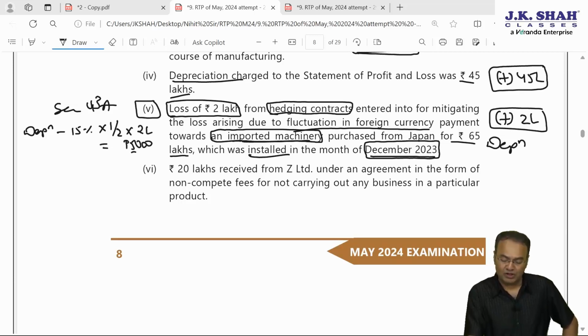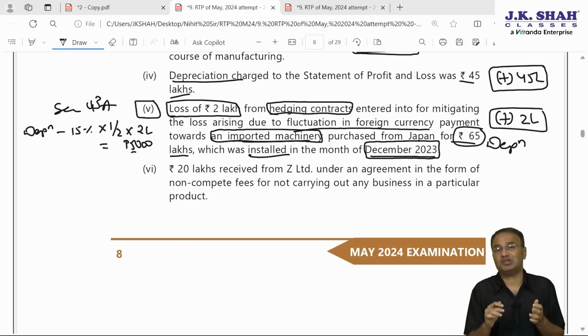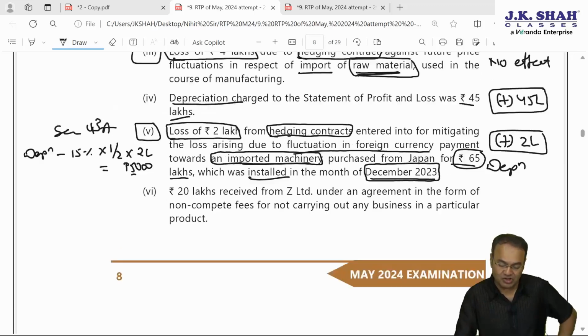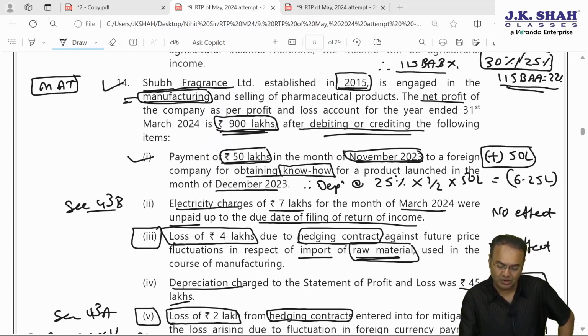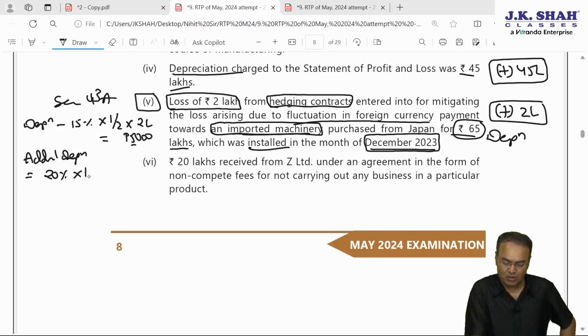Now we don't know whether depreciation on this 65 lakhs has been claimed or not. If depreciation on the 65 lakh is not claimed, 65 is not debited to P&L, but whether depreciation on 65 is claimed or not, we don't know. Since associate is into manufacturing, therefore additional depreciation will also be allowed. Additional depreciation will be at the rate of 20% into half. This will also be allowed at half the rate into 2 lakh rupees. So it will be 20,000. 15,000 normal depreciation, 20,000 additional depreciation.